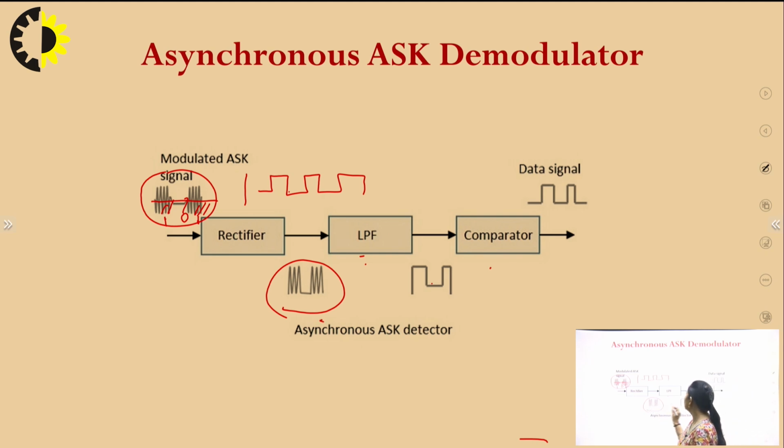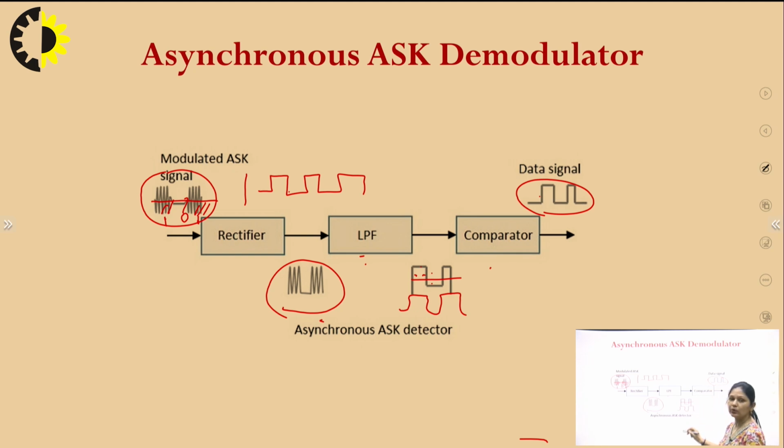The signal may not be totally rectangular or a square pulse, and some noise will be added to it. The comparator compares the signal with a threshold and ultimately we get a pure rectangular waveform. This is the purpose of the comparator, to compare the level of the signal. If it is above the threshold level, then 1 will be there.